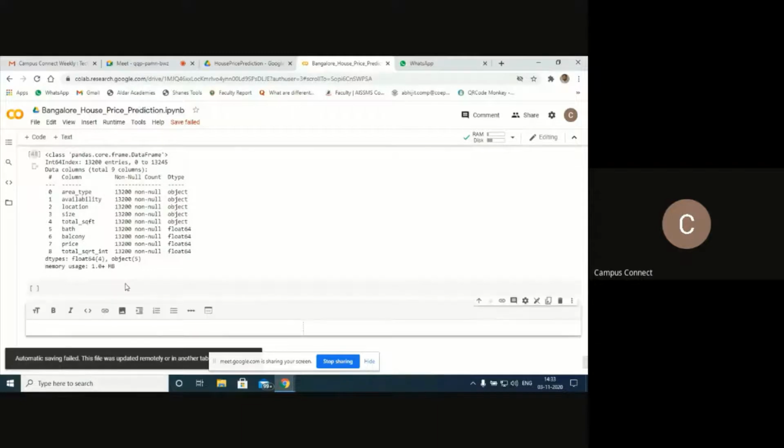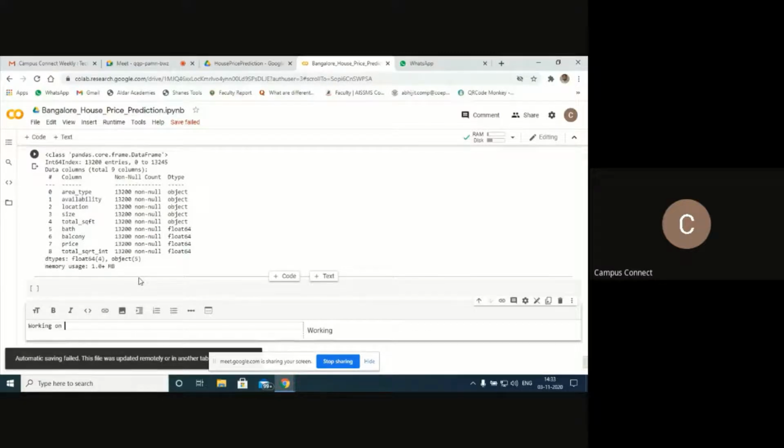It will be easy for you when I share this. You will understand how to work on different types of data. Working on size data. Size data, or size feature also you can say. Feature, I think, is the best.